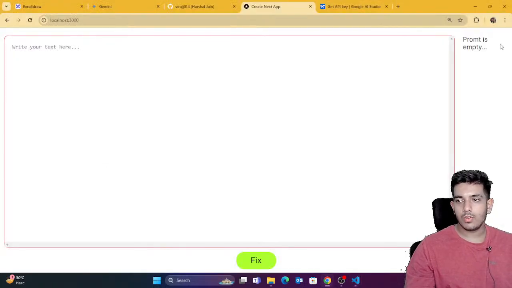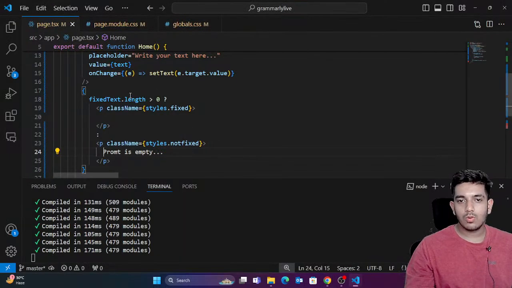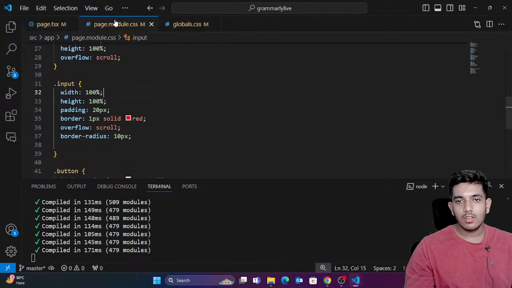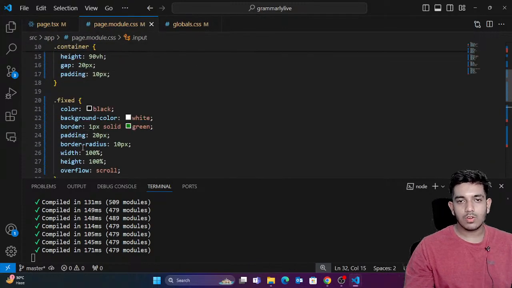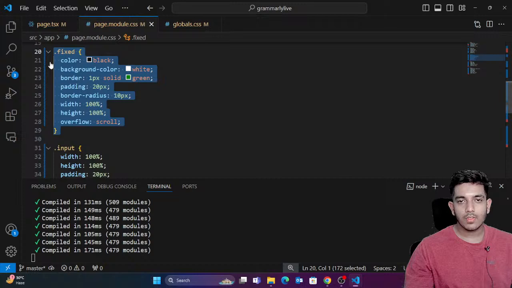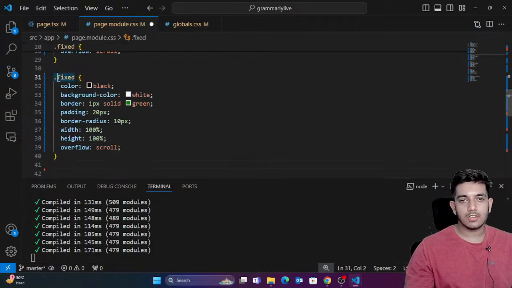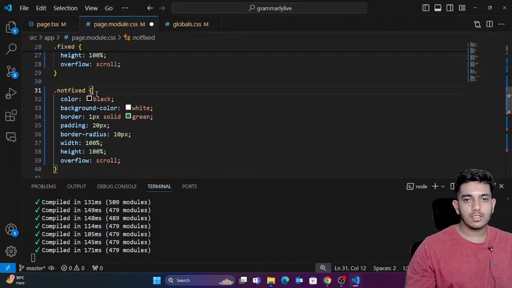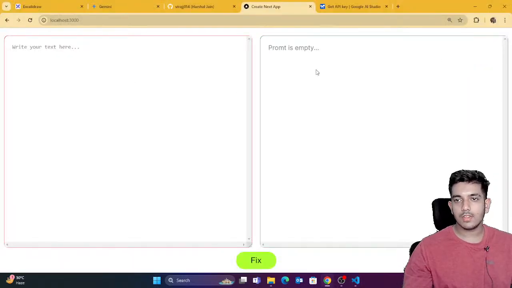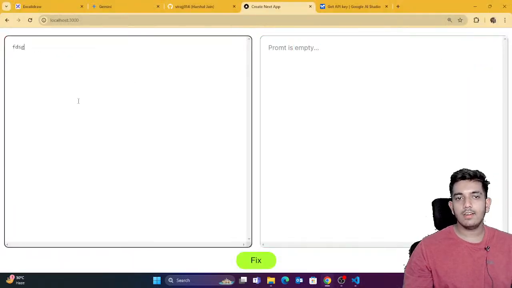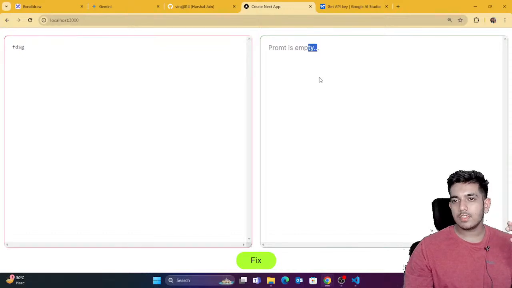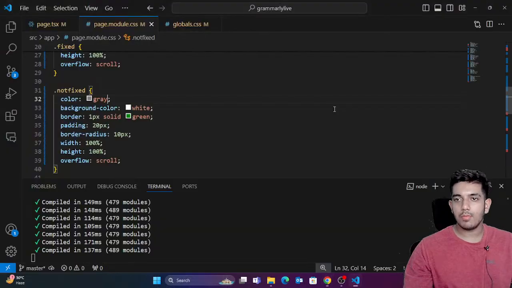Okay, that would be better. So you can see prompt is empty. Okay, perfect. So I'll just give this proper styling. I'll just come here to the same CSS, copy this and paste it here and say not fixed, and let's say it's going to have the color gray. So you can see that prompt is empty. Perfect. Once you fix this, the fixed text would come here. Okay, then that would be perfect.